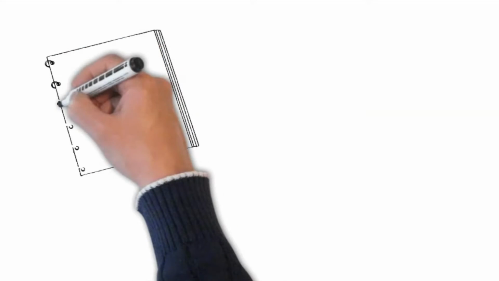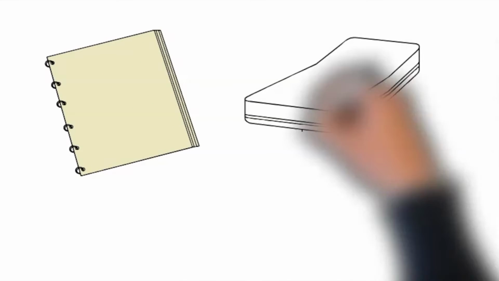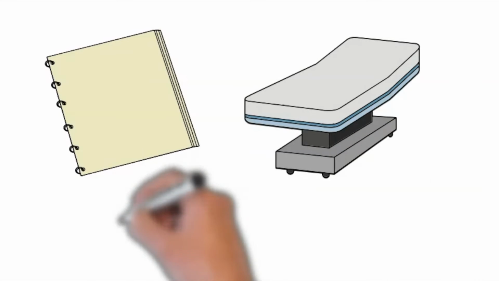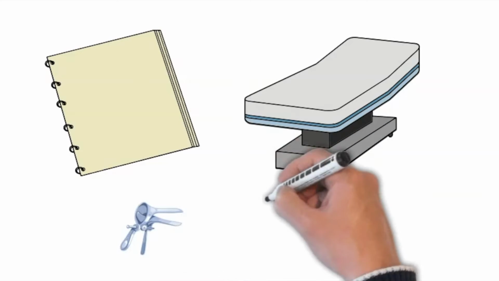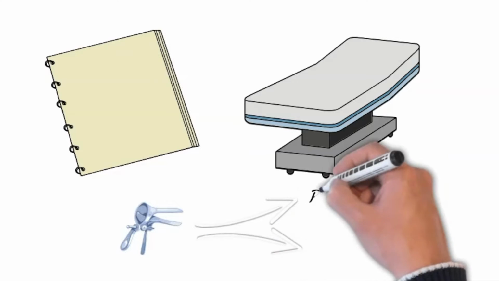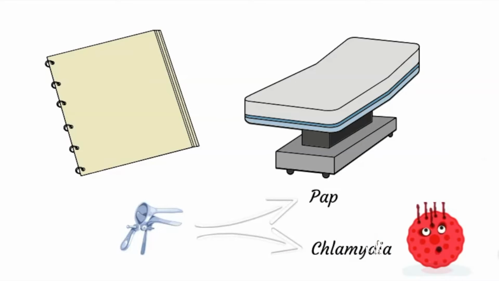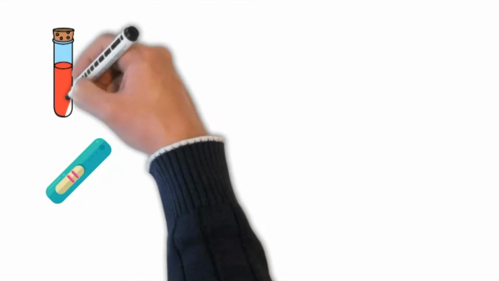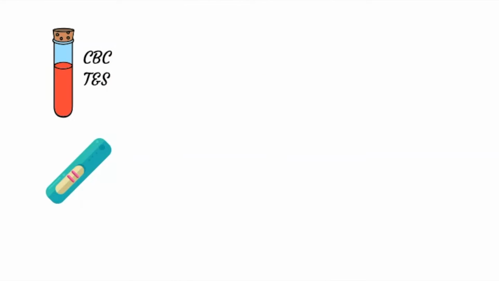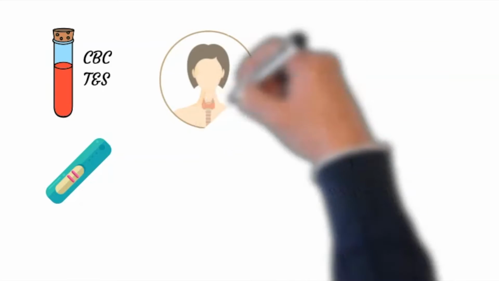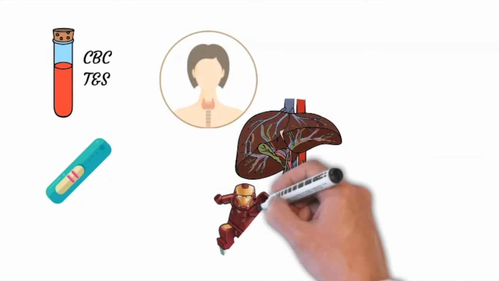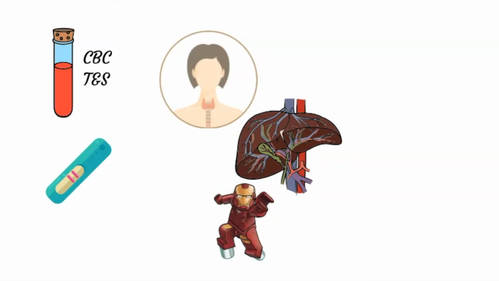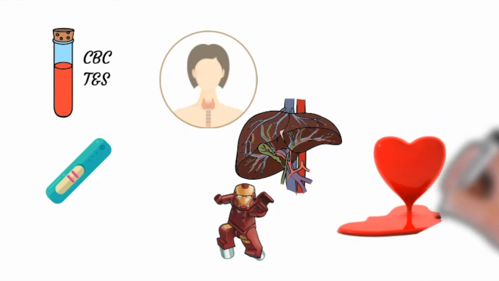Management starts by taking a history and performing clinical examination, including signs of anemia and a pelvic examination. At this stage, we can obtain a pap smear and swabs for infections. Other investigations include a pregnancy test and blood tests to check the hemoglobin level. And depending on the history and clinical suspicion, other tests should be considered, like thyroid function tests, liver function tests, and iron studies. Coagulopathy investigations have special circumstances and will be discussed in a different video.